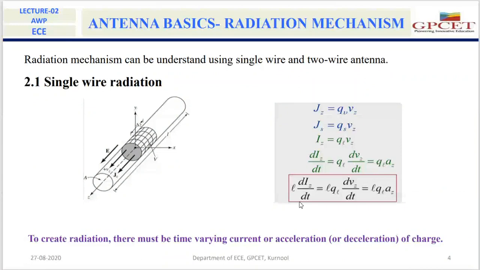From this equation, we can tell that in order to create radiation, there must be a time varying current dIz by dt, or there must be an acceleration or deceleration of charge.